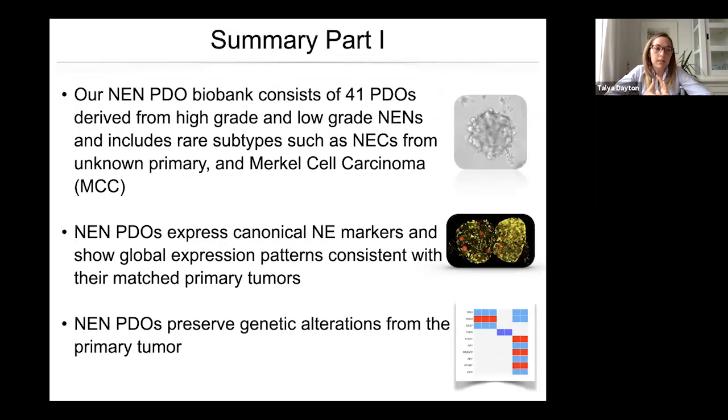So just to summarize this first part of the talk, what I've shown you is that we have generated a NEN PDO biobank, which consists of 41 PDOs derived from high-grade and low-grade NENs. These include rare subtypes such as neuroendocrine carcinomas from an unknown primary and Merkel cell carcinoma, which is a NEN of the skin. We find that our NEN PDOs express canonical neuroendocrine markers and show global expression patterns consistent with their matched primary tumors, and NEN PDOs preserve the genetic alterations from the primary tumor, including the intratumor heterogeneity of the primary tumor.